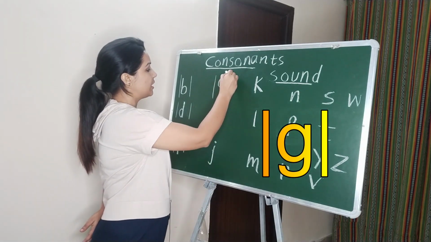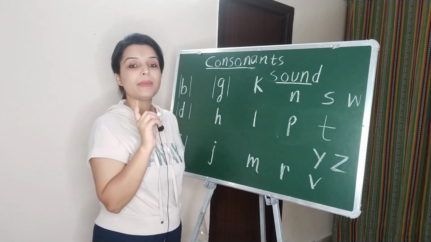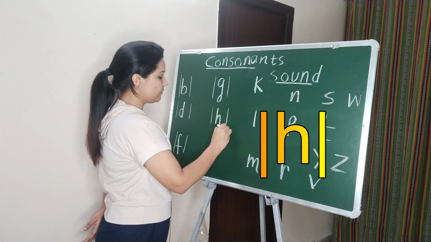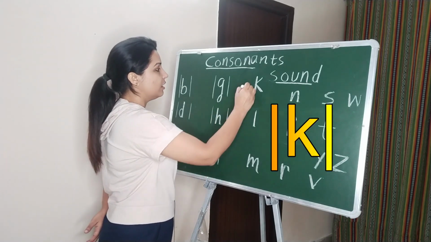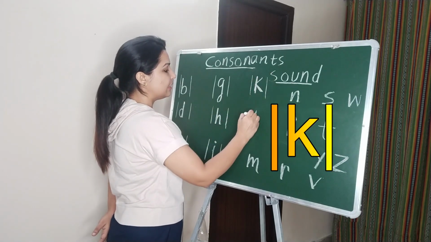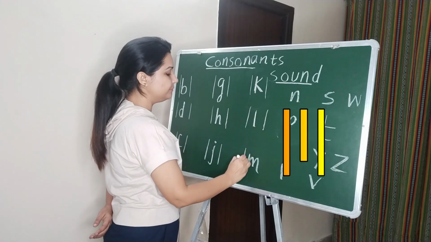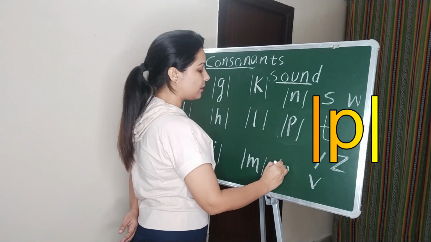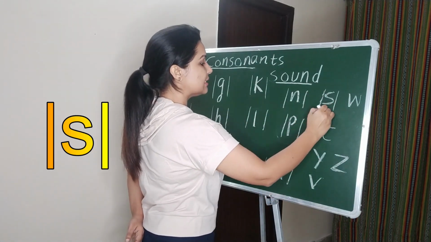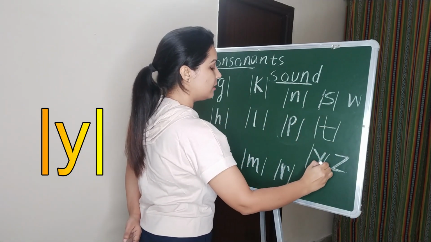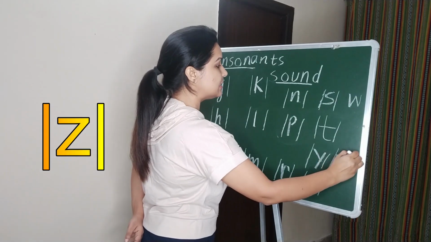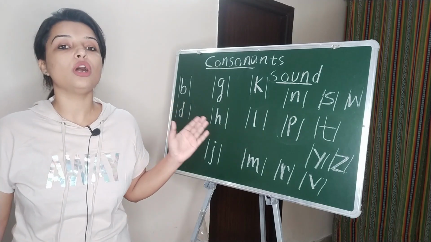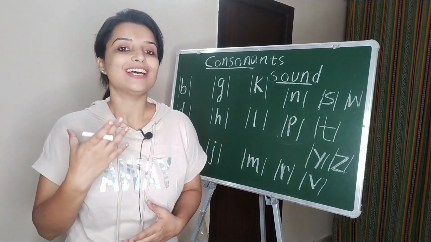G, K, H. Remember, it is H. J, K, L, P, R, S, T, Y, W, Z. So now I have made all these alphabets sound.